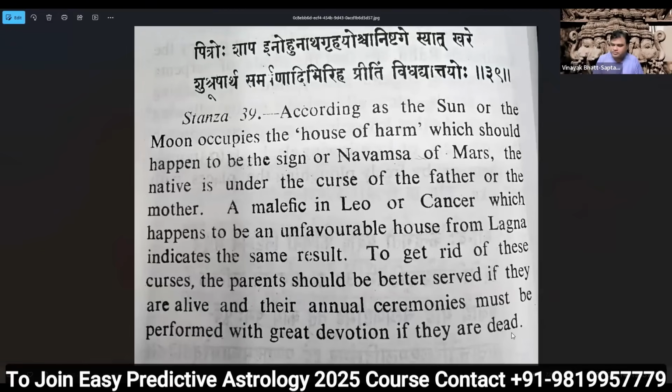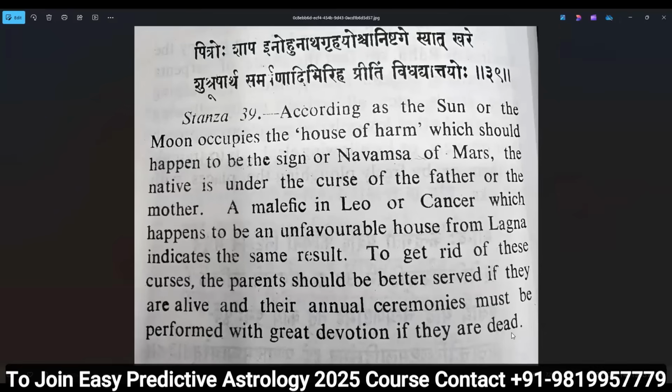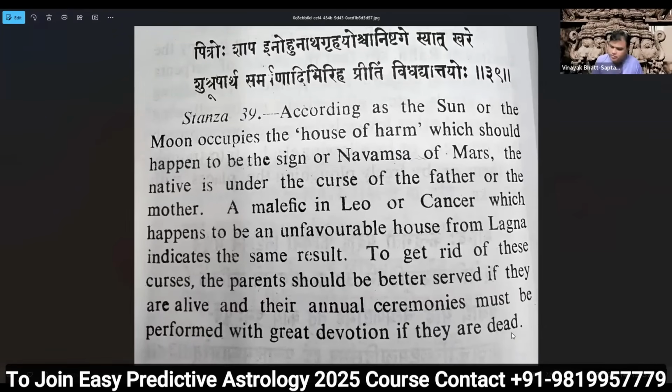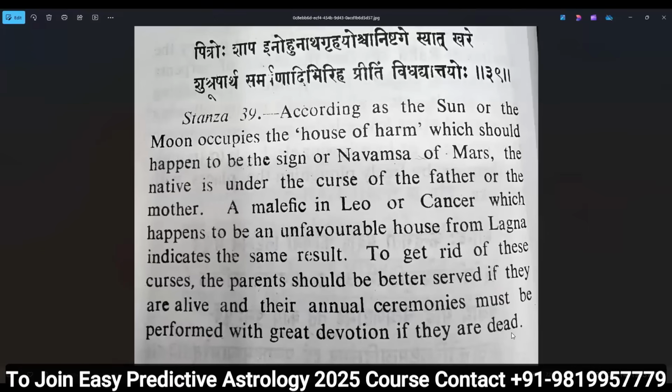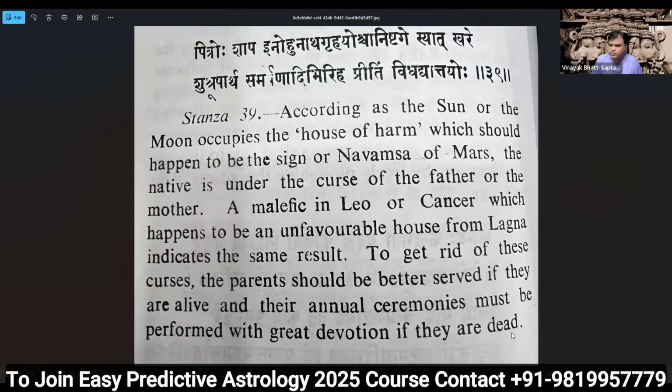Okay. Aspect and placement of Mars are not important. We need Mars's sign and Navamsha. No, sir, in the D1 chart I'm talking. In the D1 chart also, if Mars is in the Cancer sign in the first house, there is no curse. Okay, sir, thank you, sir. We need these two conditions strictly followed. Other than this, if you want to use aspect, retrograde Mars aspect, all these things will add some other details, but the basic structure we can't change.